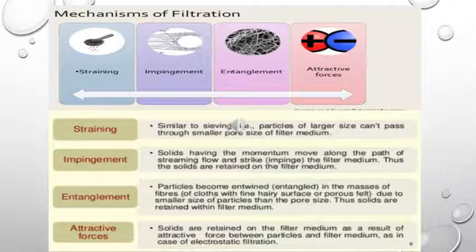Next we come to mechanism of filtration. So there are four mechanisms of filtration. One is straining, that is use of sieves, in which the particles of larger size will not pass through the filter media of the given pore size. Second mechanism is impingement, wherein the liquid flows in streamline, and when it comes in contact with the filter medium, if the size is less, then it will pass through the filter, and if it is more, it will be retained on the filter media.